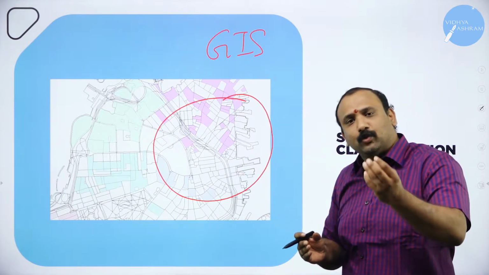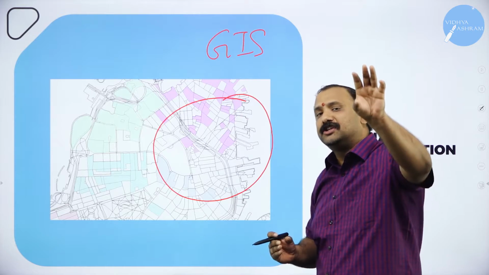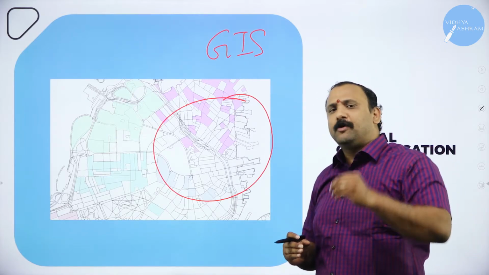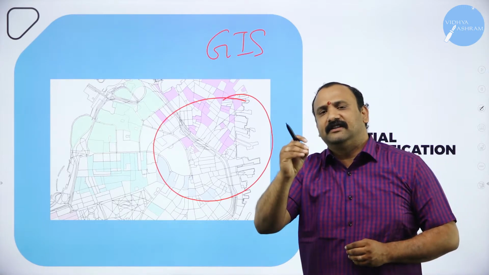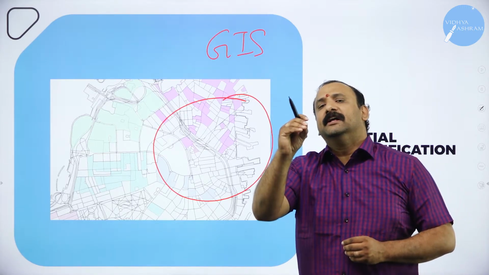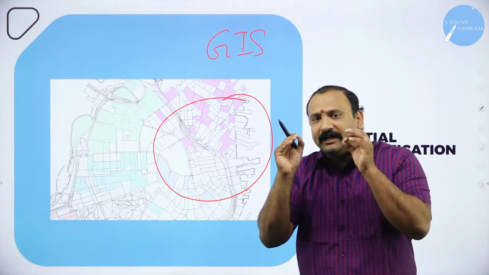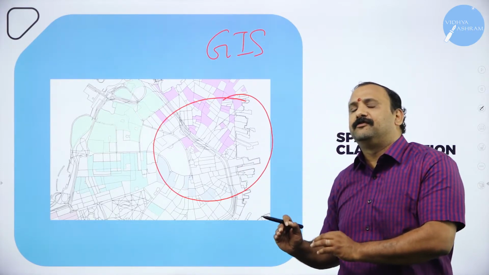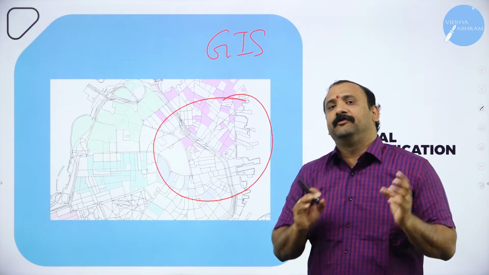So we try to classify information based on the area, on the geographic location. To give you a very simple example, if there is a flood that happened in the state of Bihar, that happens in the state of Assam, that same flood data might not be applicable to the state of Tamil Nadu or Karnataka or Kerala, because they are different geographical locations.